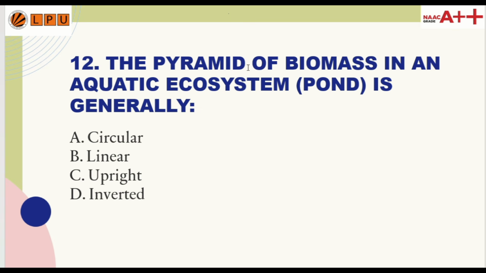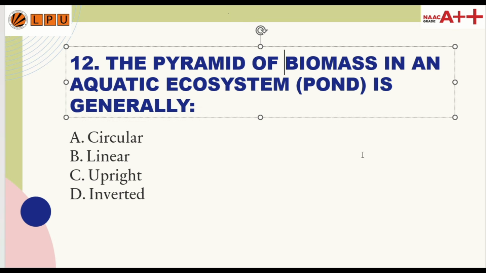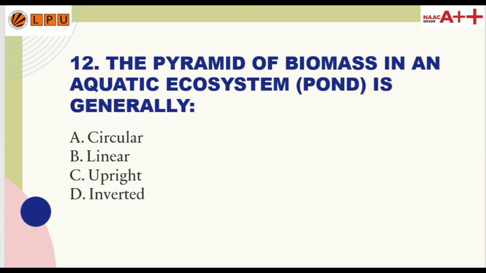Question number 12. The pyramid of biomass in an aquatic ecosystem, such as a pond, is generally: option A circular, option B linear, option C upright, option D inverted. So the correct answer is option D, inverted.